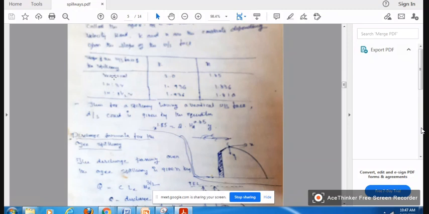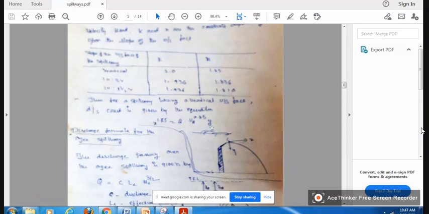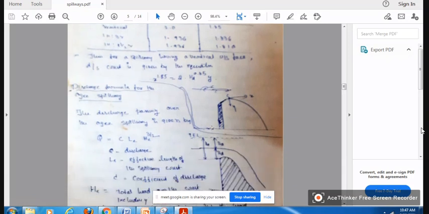If the upstream face is vertical, k is equal to 2, n is equal to 1.85. So in this example, look at this one. Upstream face is vertical, so that's why I have taken k is equal to 2, n is equal to 1.85. Then this equation will be like this. Okay, you can see the textbook, right?